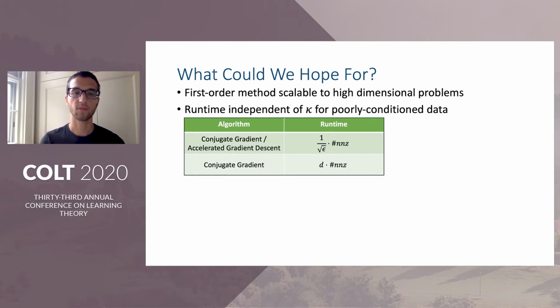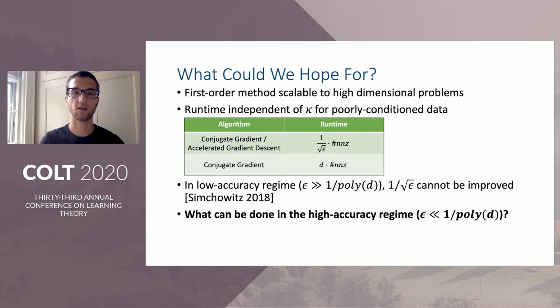In prior work, Simchowitz showed that the 1 over square root of epsilon rate can't be improved in a low accuracy regime when the desired error epsilon is larger than 1 over poly d. But this result has nothing to say for a high accuracy regime, and it does not show that the dimension-dependent bound is tight. We therefore ask how many iterations are needed when a high accuracy solution is desired, specifically when the error epsilon is smaller than 1 over poly d.